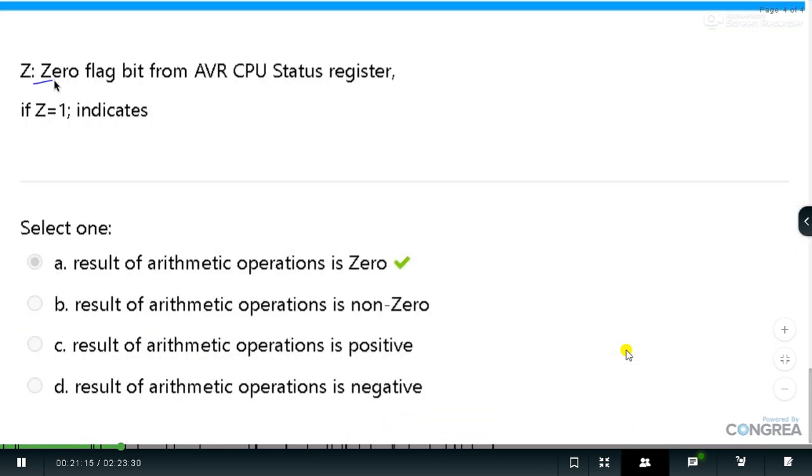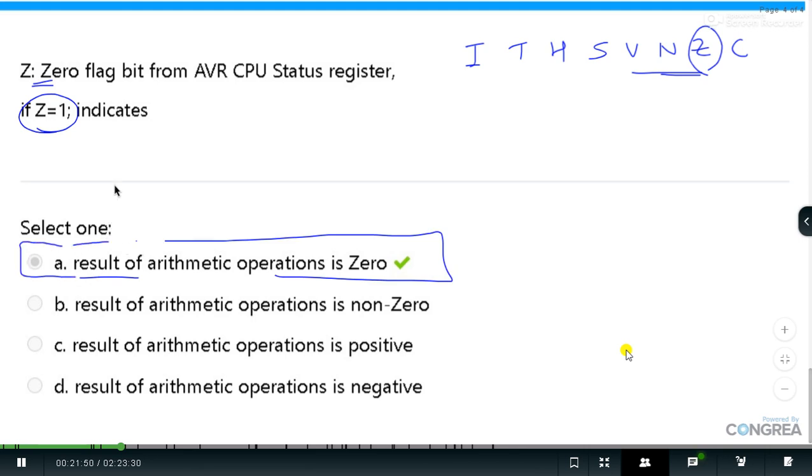And the next is related to the status register, or we can call it the flag register, in AVR. We also have to memorize its long form. Some of you have given shortcut methods for that. I generally remember it in this fashion: I T H S V N Z C. This is the sequence which I use to remember. Now the zero flag: if its bit is 1, the result of the arithmetic operation is 0, and that's why that bit is set equal to 1.